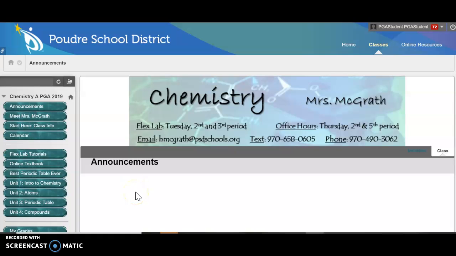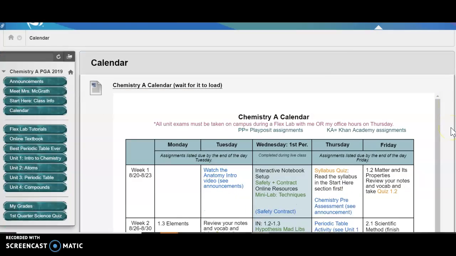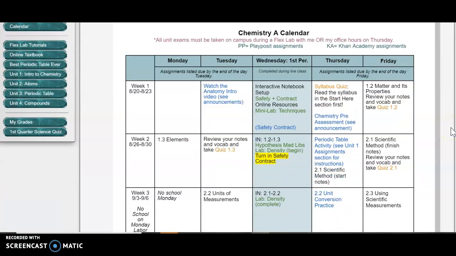So now that you've found announcements, you're like, okay, I know there's stuff to do. How do I know what to do? And that is what the calendar section is for. If you take a look at your calendar, one thing you might notice is it may not match what's actually in the live calendar in your Blackboard class right now. This changes throughout the semester, and this video doesn't get re-recorded every year. So this could be an old calendar. Don't hold to what you see in this video. Definitely check the calendar in your class. But if you take a look, it should be broken down about the same way.